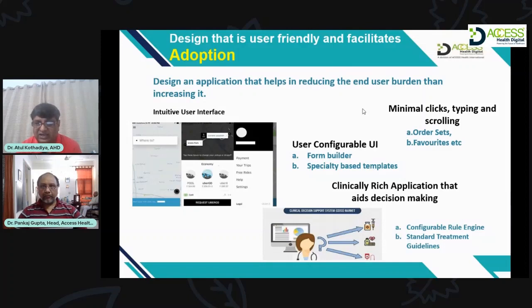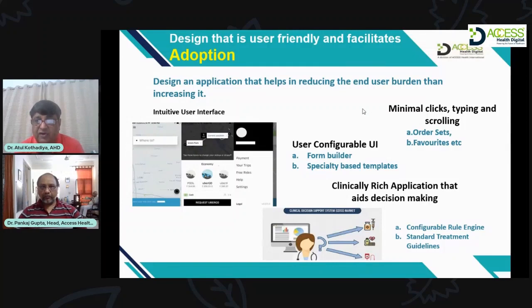Now, minimal clicks, typing or scrolling. Basically, order sets. An order set is nothing but a group of services, right? I'll give an example of a doctor ordering. The doctor will diagnose a patient, and based on the diagnosis, he will order medications, investigations, whether laboratory or radiology investigations, or procedures. But for every such order, the doctor has to go to different screens. For example, he will first order medications, then go to the laboratory orders, where he will choose a couple more investigations required for that patient based on the diagnosis. He will then go to radiology.